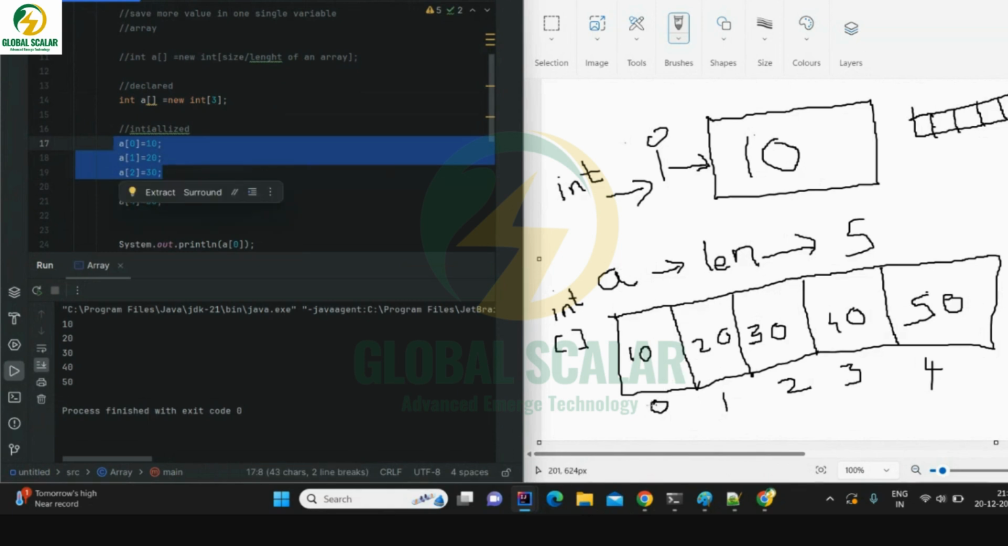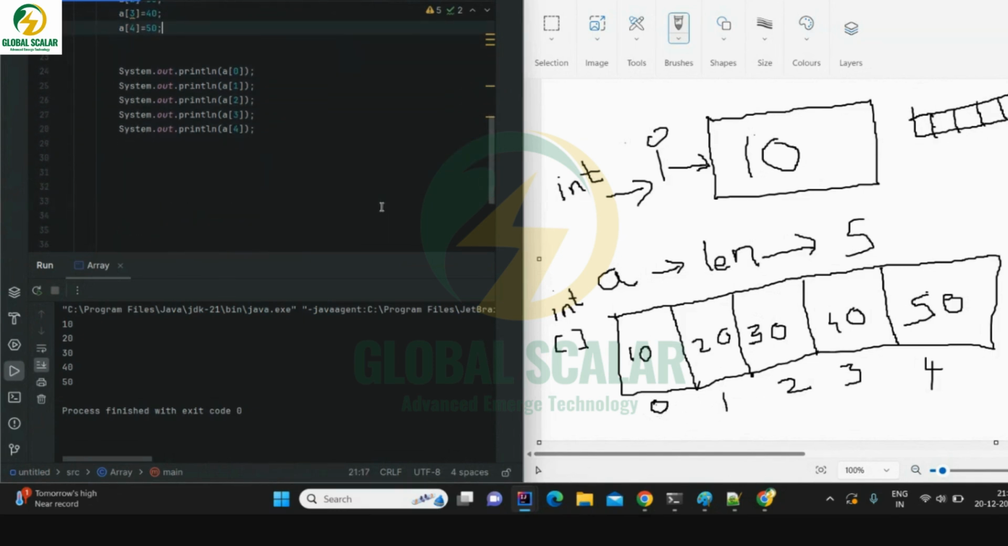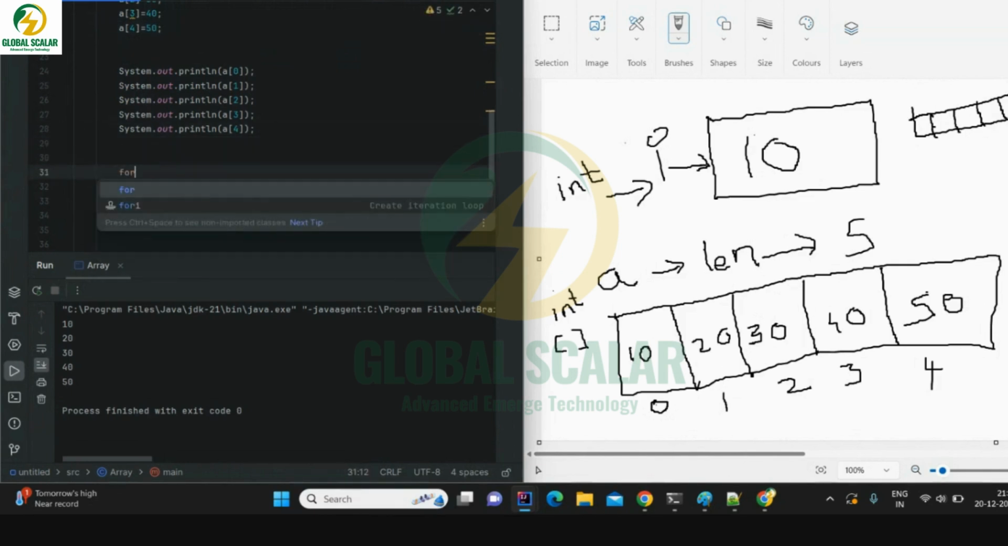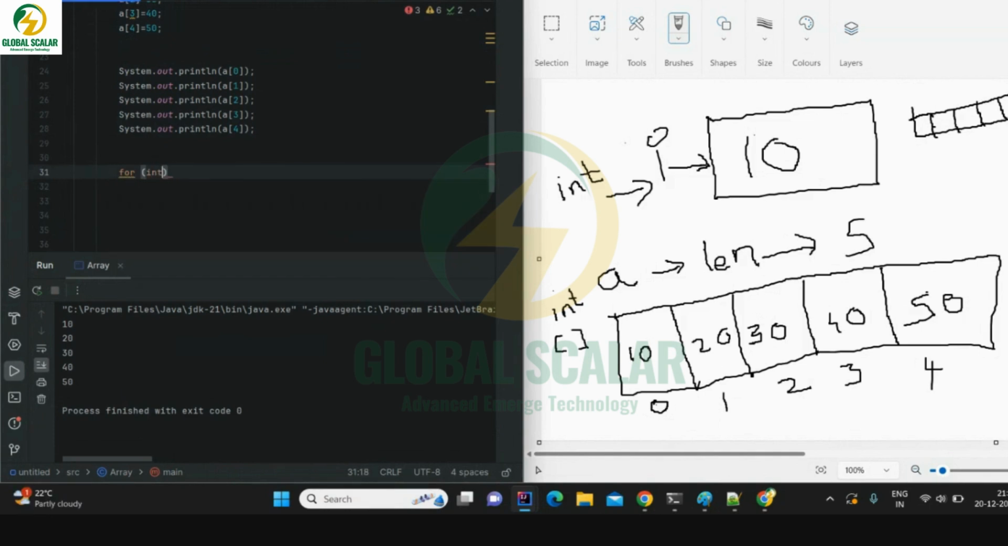Okay. So each block, if you want to call or fetch the value or reassign the value, you have to use this particular A of 0, A of 1, A of 2. Okay. Now if you know the for loop program, suppose I ask you to print numbers 0 to 4. Do you know the for loop logic? Let me share. If you missed it, I will let you know.